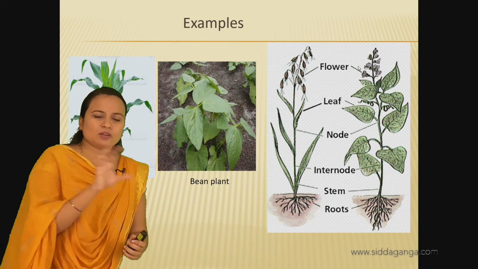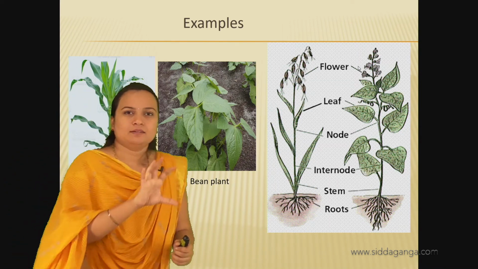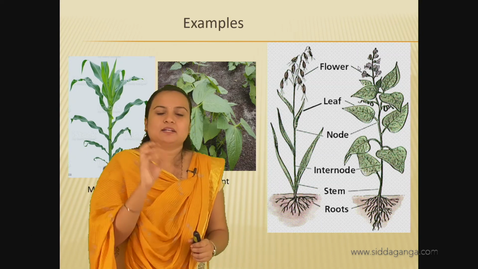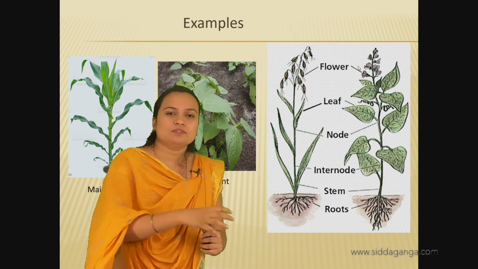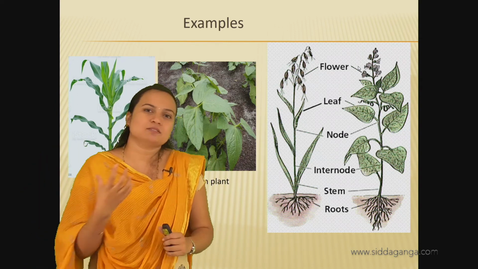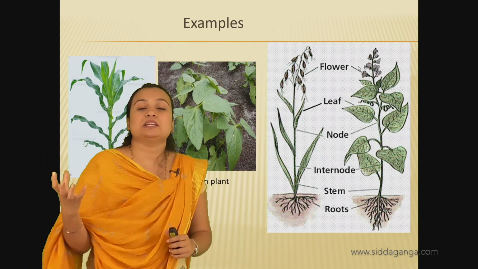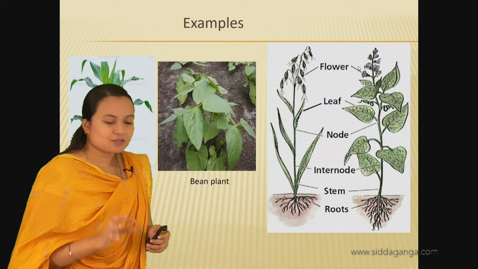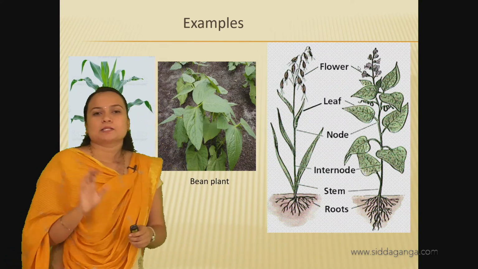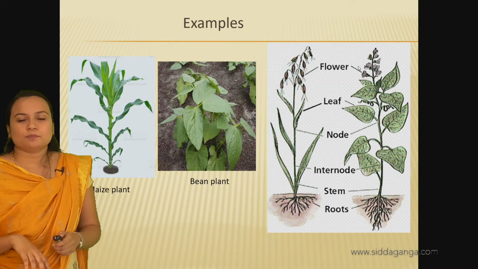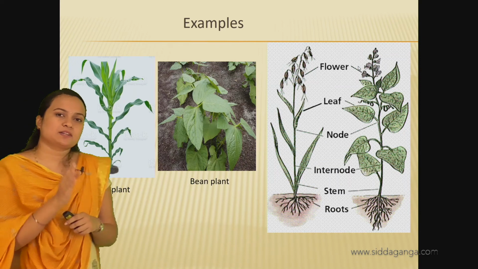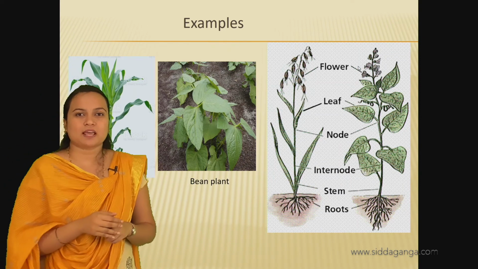If you want to identify monocot and dicot, first identify the leaves. If the leaves have parallel venation, then they are monocot, and if the leaves have reticulate venation, then they are dicot. Okay, so that will be simple. So this was about the angiosperms. In the angiosperms, both asexual and sexual reproduction will take place.